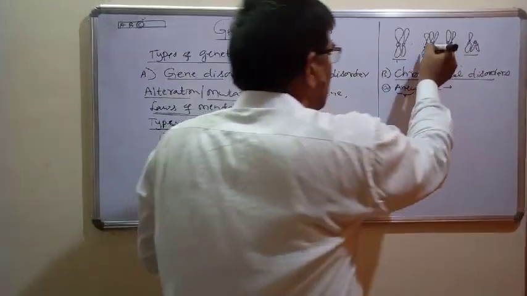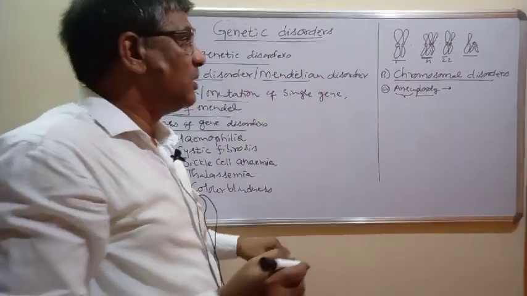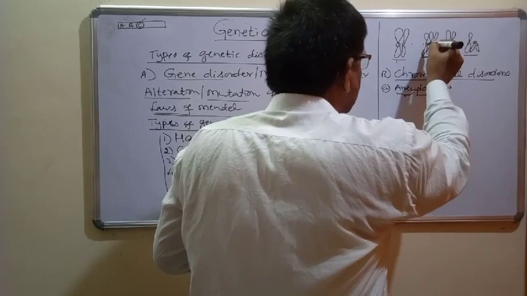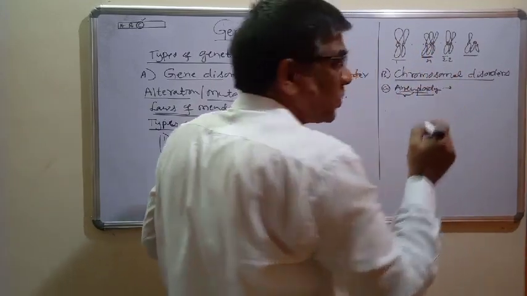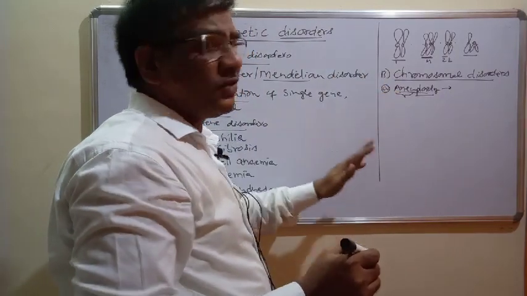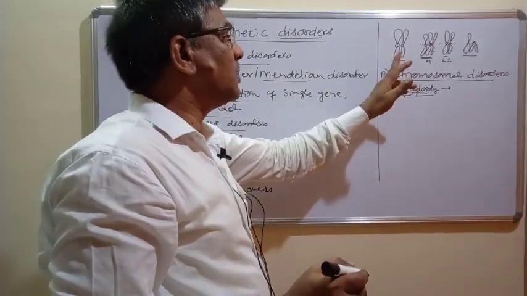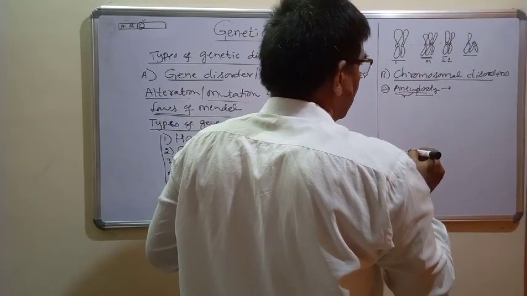There is an addition of a chromosome only to the 21st pair. In this way, if there is an addition or deletion of 1 or 2 chromosomes, this is what we call aneuploidy.